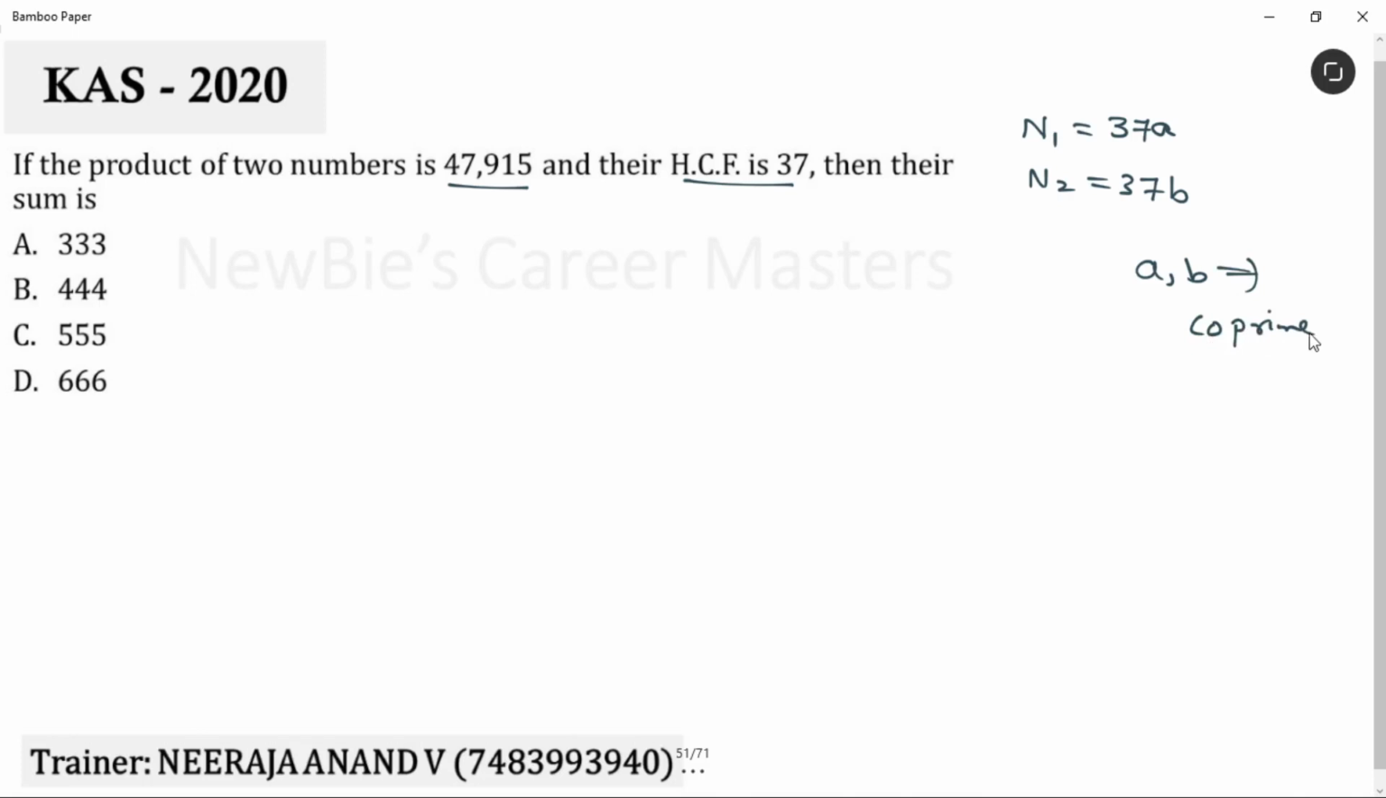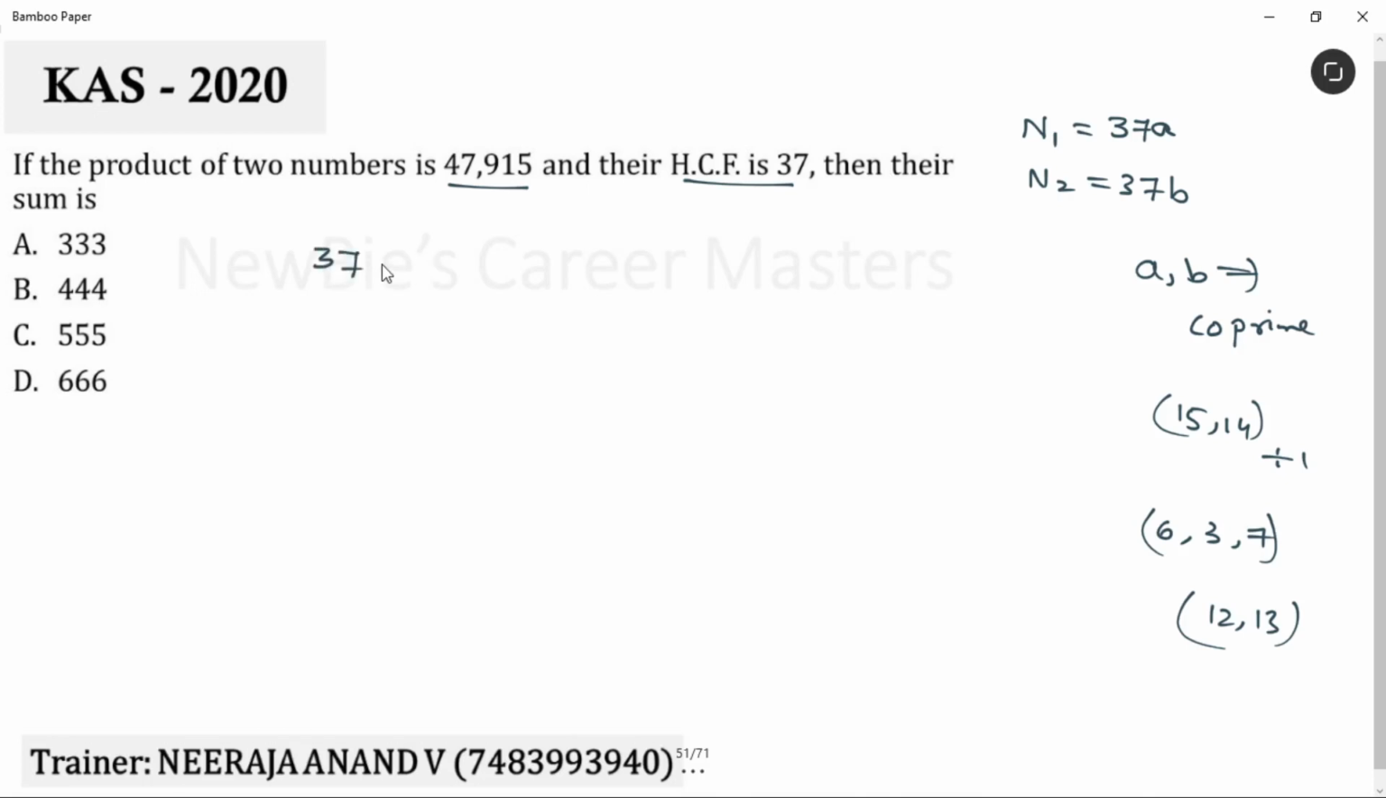Am I clear? Co-prime numbers are the numbers where the HCF is 1. See, 15 and 14. These two numbers are not divisible by any other number except 1. 6, 3 and 7. These three numbers are co-prime numbers. 12 and 13. Co-prime numbers. Am I clear? Okay. Now, what they are telling here is the product of these two numbers.